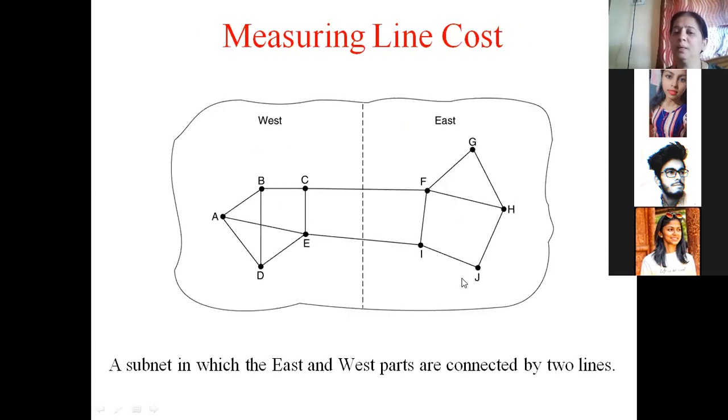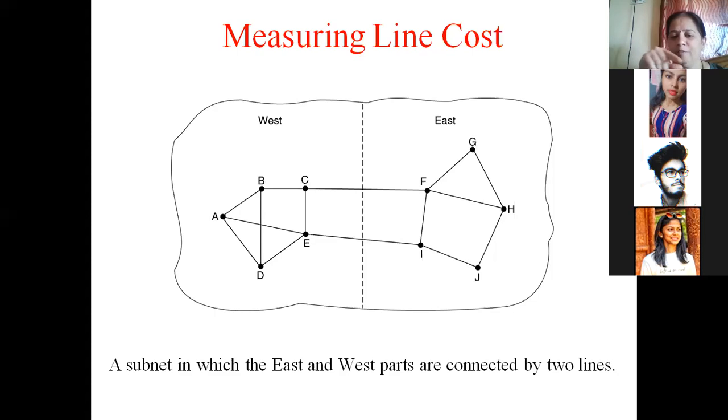Okay. Now, during the next step, the line cost is measured. Line cost means delay. Delay means time. To go from a particular router to its neighbor, how much time is required? And for that, generally, inside the subnet, many routers can be there. Generally, a router will only find out the line cost of its neighbors, not all.